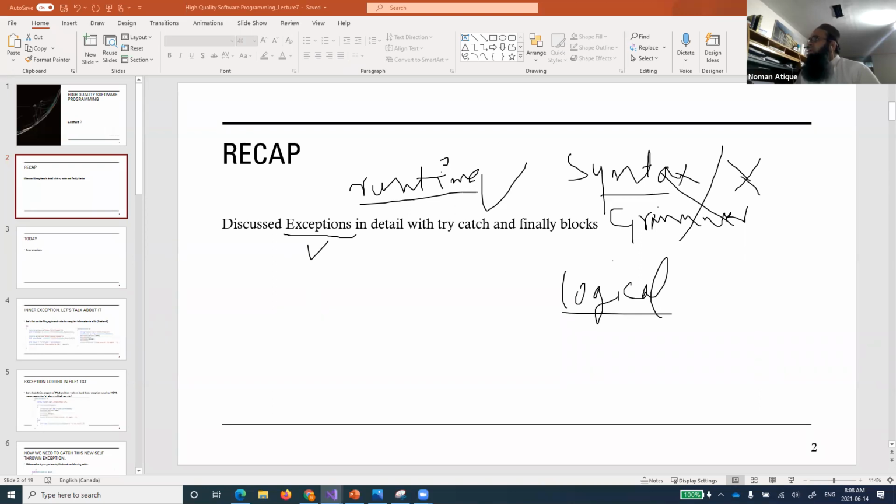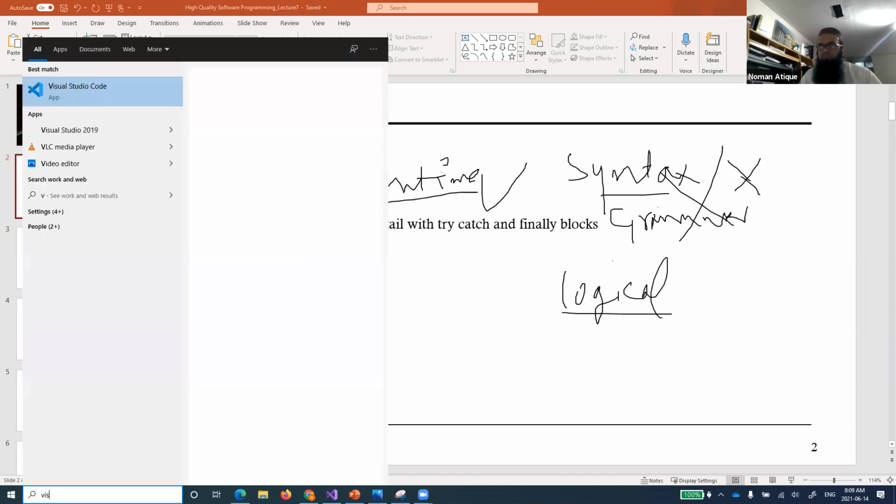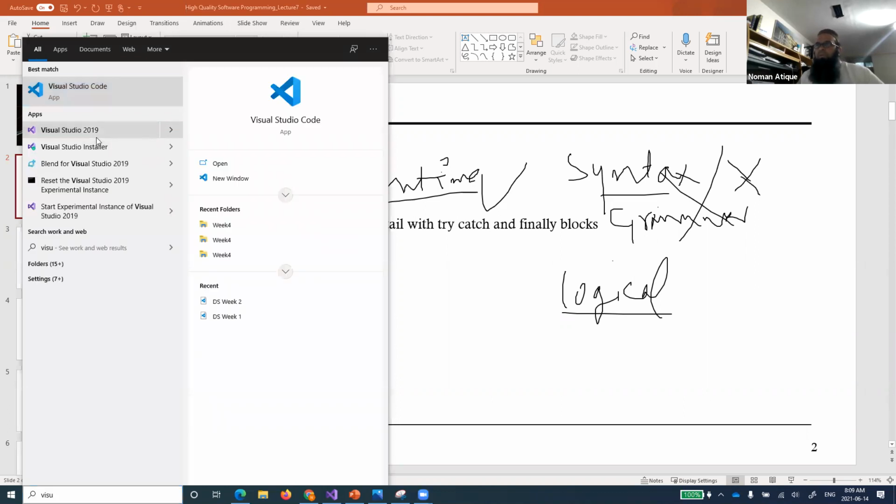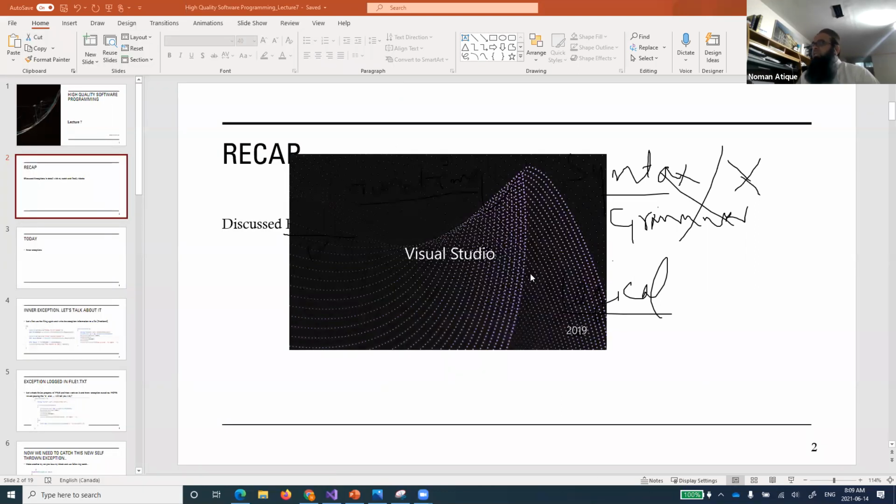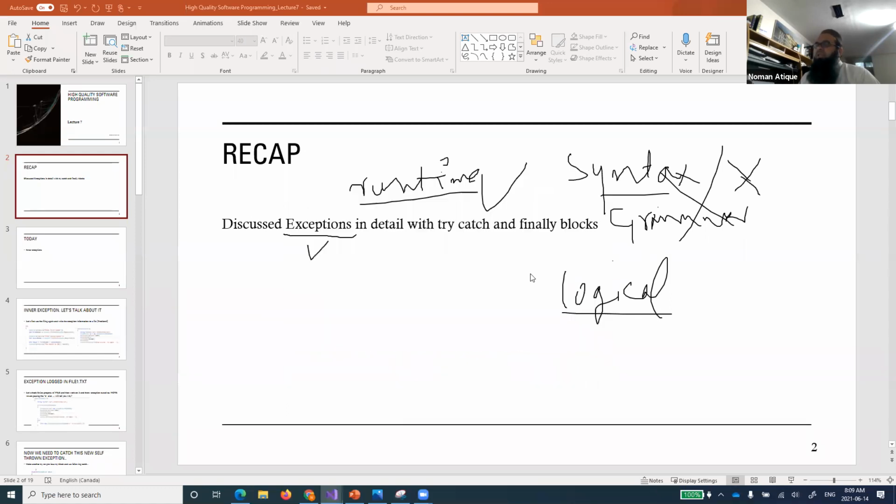If I open up our last class's file that we were working on, we'll see the programs that you're working on. So these are the three types of errors, and we saw that exception is something that we need to handle.